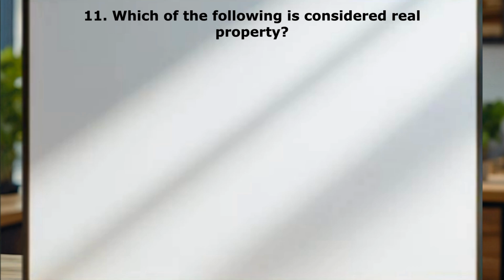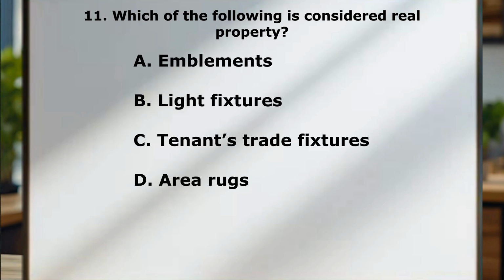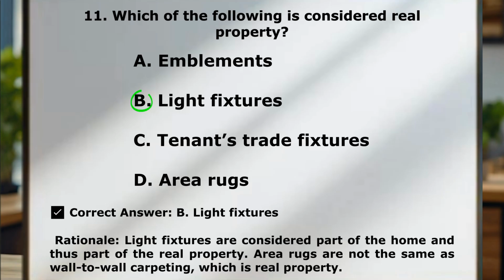Which of the following is considered real property? A, implements. B, light fixtures. C, tenants' trade fixtures. And D, area rugs. Correct answer here is light fixtures. So light fixtures are considered part of the home and thus part of the real property. So the other items noted here are not considered real property because they're easily movable.